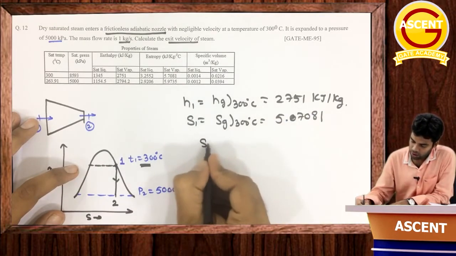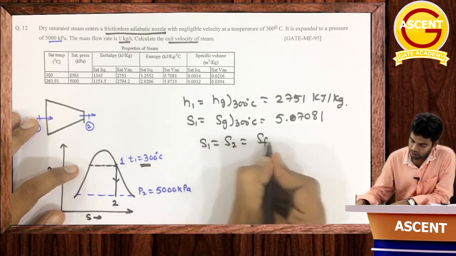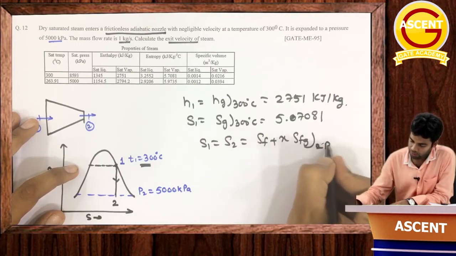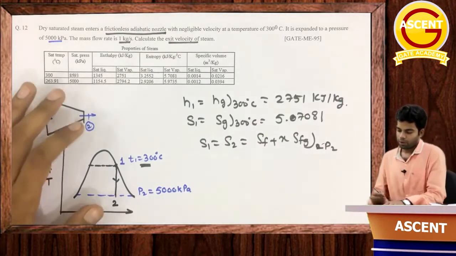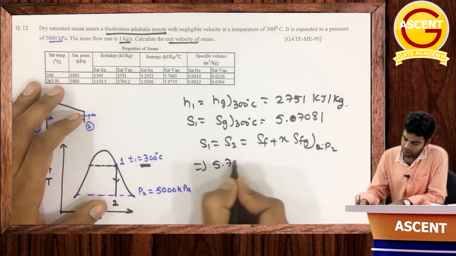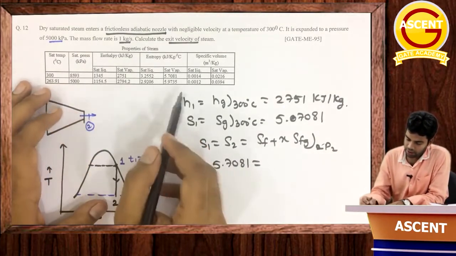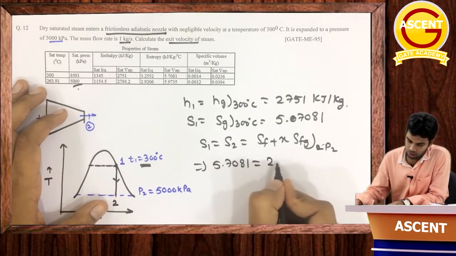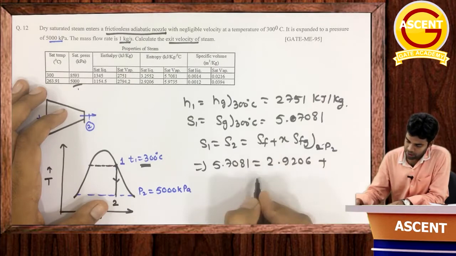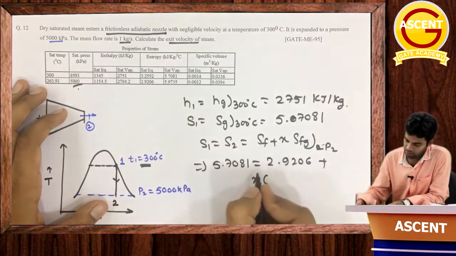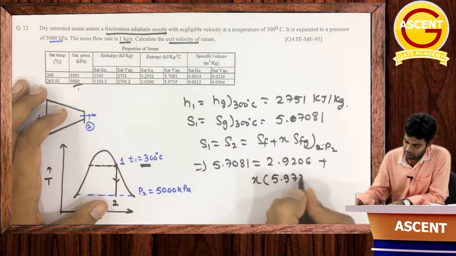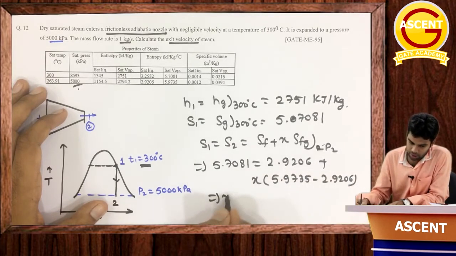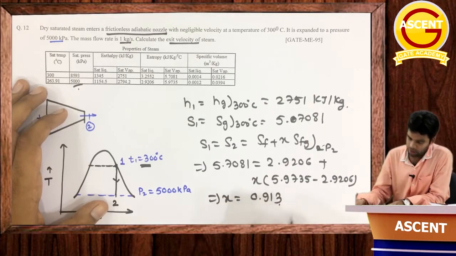So entropy is 5.7081, and we know S1 is equal to S2, which is equal to SF plus X SFG at P2. Getting this now? So 5.7081 is equal to SF plus X SFG, which we have to determine at 5000 kilopascal. At 5000 kilopascal SF is 2.9206 plus X into SFG, that is SG minus SF, which is 5.9735 minus 2.9206. So from here this X will be equal to 0.913.